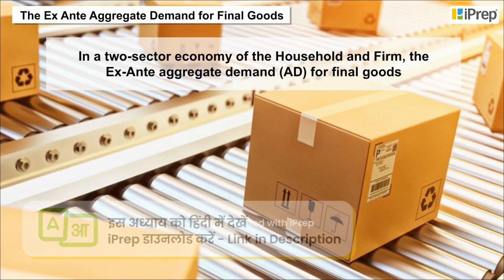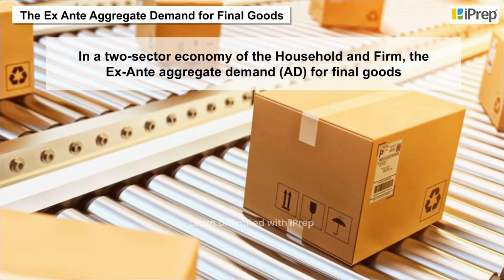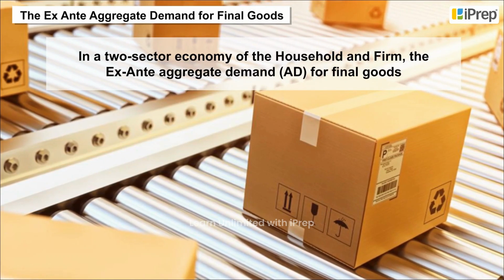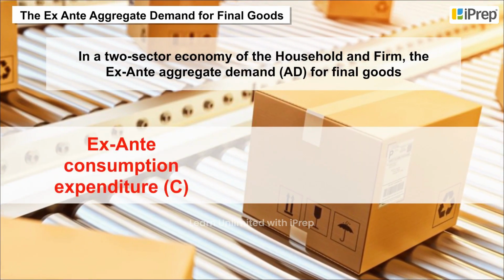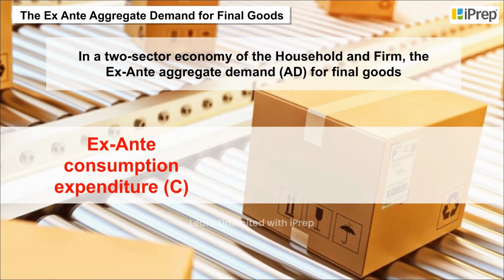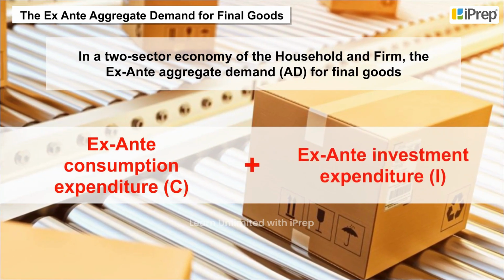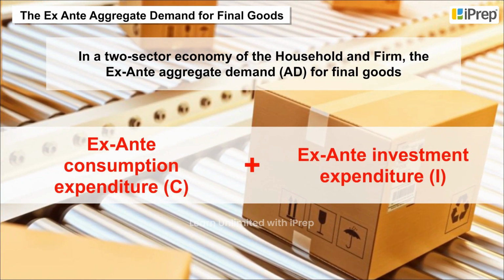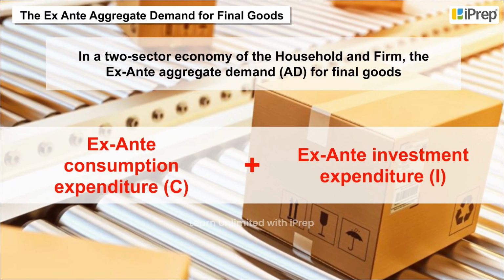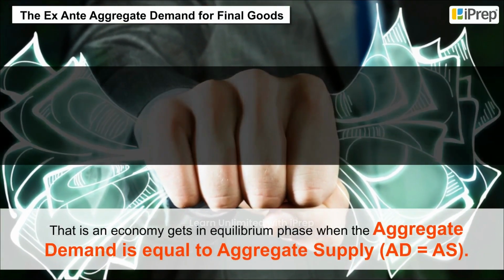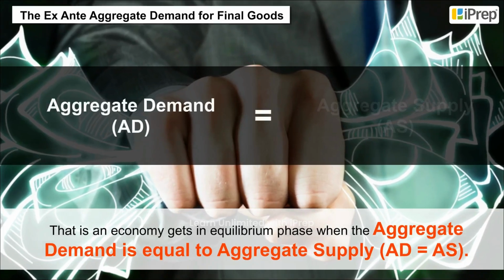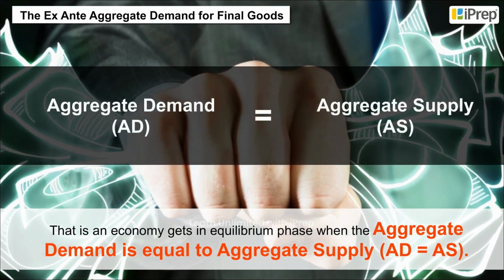In a two-sector economy of the household and firm, the ex ante aggregate demand, or AD, for final goods is the sum total of ex ante consumption expenditure, or C, and ex ante investment expenditure, I, on the final goods. That is, an economy gets in equilibrium phase when the aggregate demand is equal to aggregate supply, that is AD